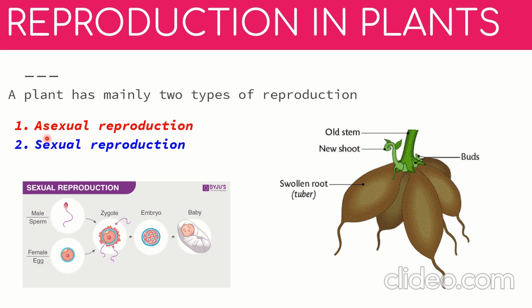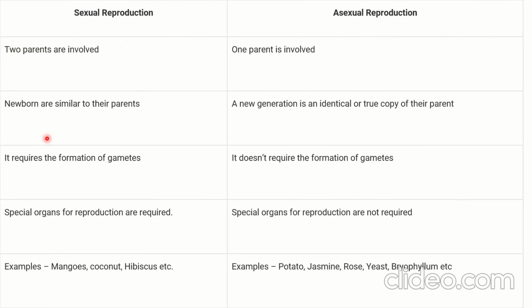Now let's take a look at the differences between sexual reproduction and asexual reproduction. In sexual reproduction, two parents are involved. As I told you, a male and a female, their gametes fuse to form a new baby. In asexual reproduction, only one parent is involved, and the parent divides into various cells. In sexual reproduction, newborns are similar to their parents.